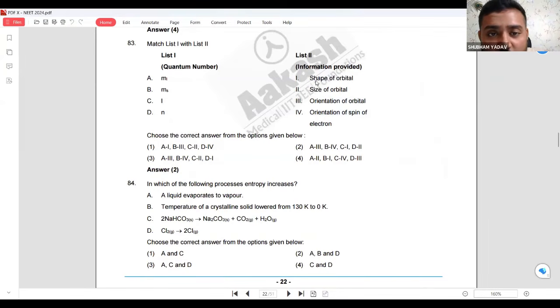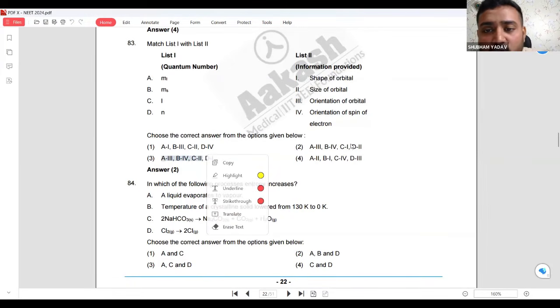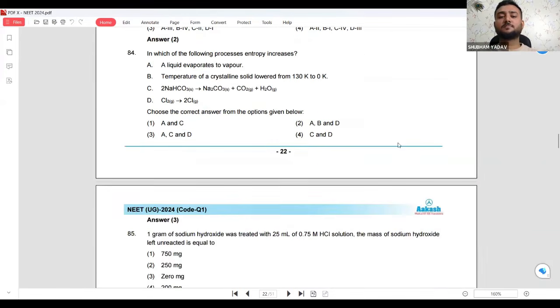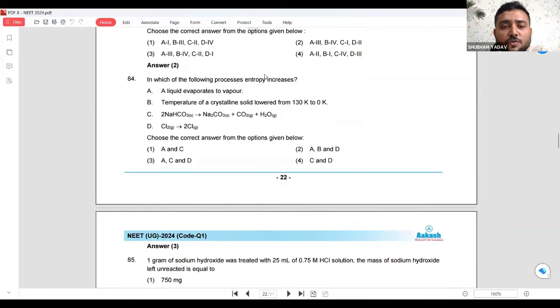What answer came? L1, sorry, ML is A का 3, B का 4, A का 3, B का 4. Yeah, this is the answer. नहीं, अभी ये भी ऑप्शन है. C का 1, C is 1. So the answer is 2. करो ये सब, बाकी तो चलो इसको देखते हैं. We will see this also.